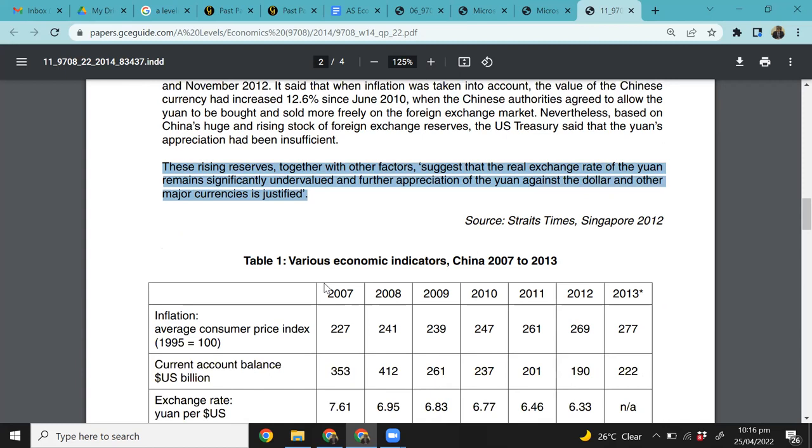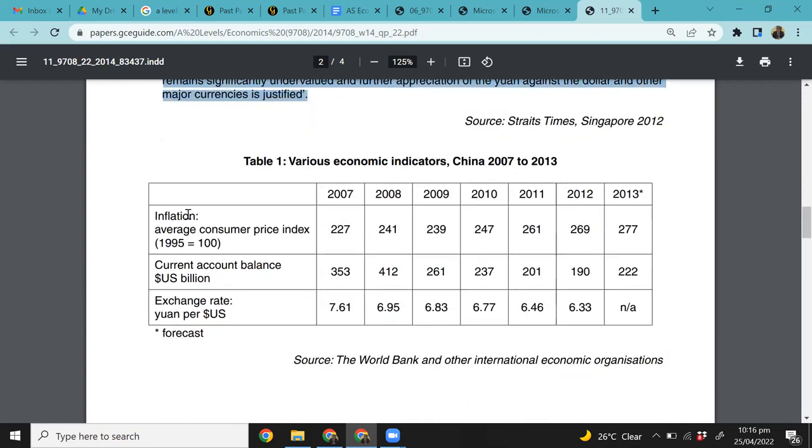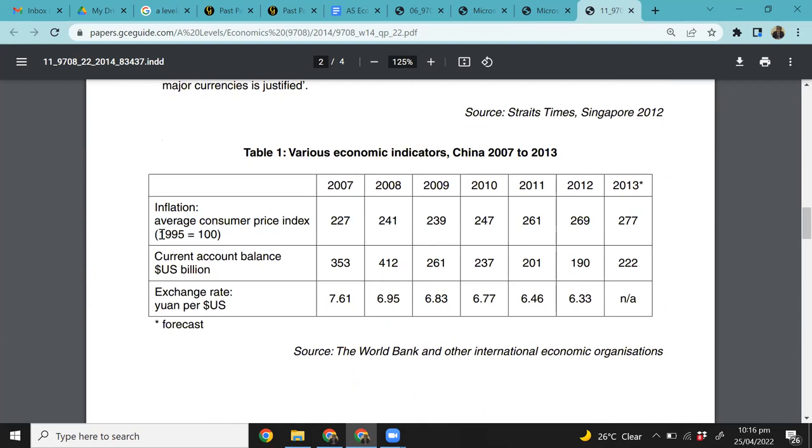Right? Various economic indicators, China 2007 to 2013. Inflation: how much was the inflation in 1995? It was the base year with 100 index points. Then how much was the rate of inflation in China from 2007 to 2013? 2013 has an asterisk. Asterisk means that it's a forecast. You can also see it over here. Current account balance, right? US $billion. Current account, you can just see an amazing amount of surplus every year. 2007, it's a surplus. 2008 is a surplus. 2009, it slightly decreased. 2010, it decreased even further. 2011, it decreased even further. 2012 decreased. And in 2013, it slightly increased, right?